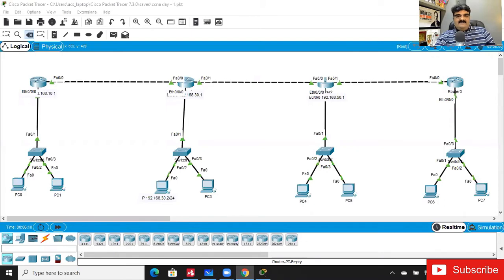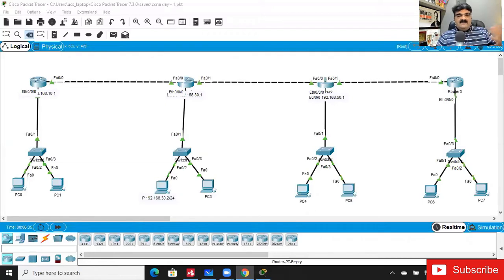This is our lab, and you know that we already configured IP version 4 in this particular lab. Today we are going to configure IP version 6. I just want to give you one brief practical scenario so you can understand that it is easy. Then we will talk about the theoretical points, like which types of IP address there are in IP version 6.